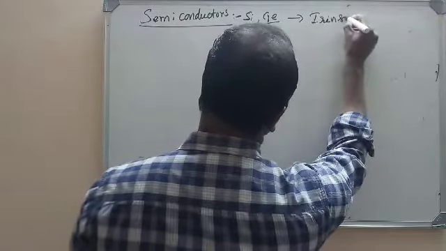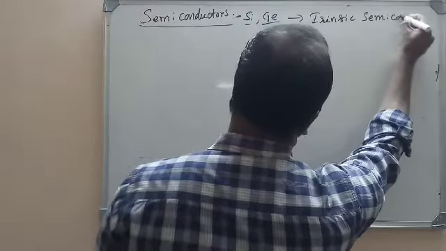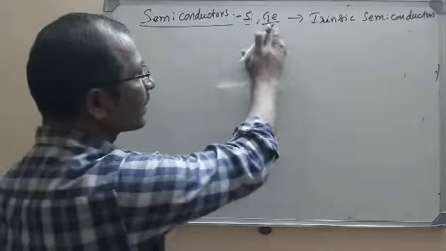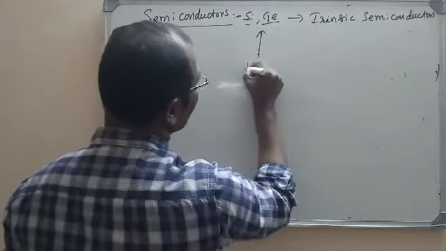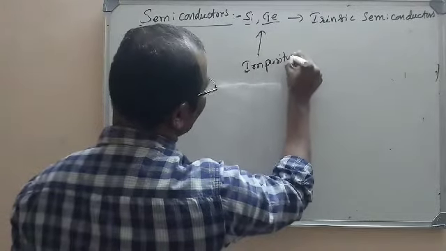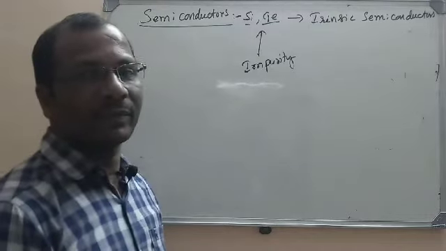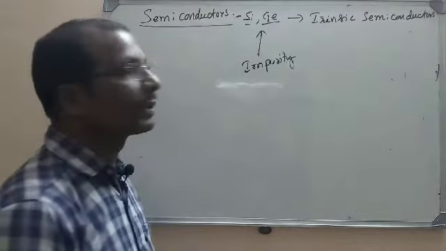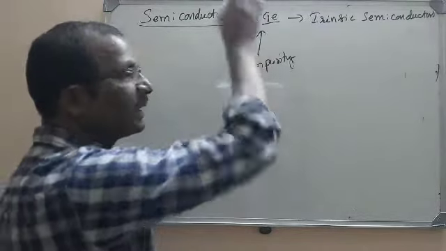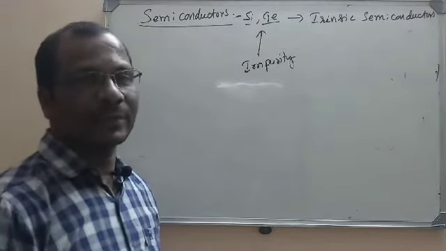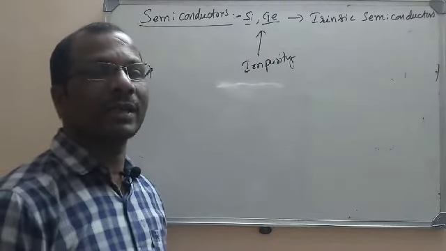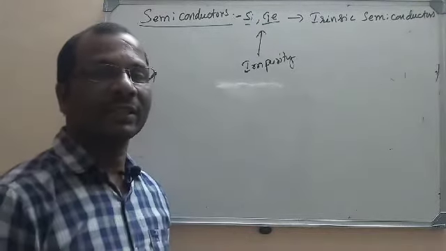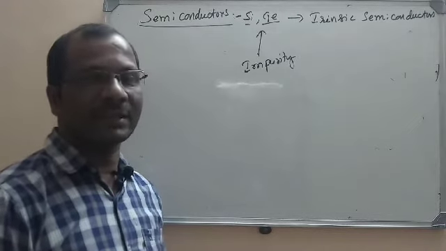Pure semiconductors are called intrinsic semiconductors. But if we add a certain impurity in a measured quantity to these pure semiconductors, their conductivity will be increased by several hundreds of times. So pure silicon and germanium are not very good conductors, but when we add some impurity to them in a measured quantity, their conductivity can be enhanced by hundreds of times.